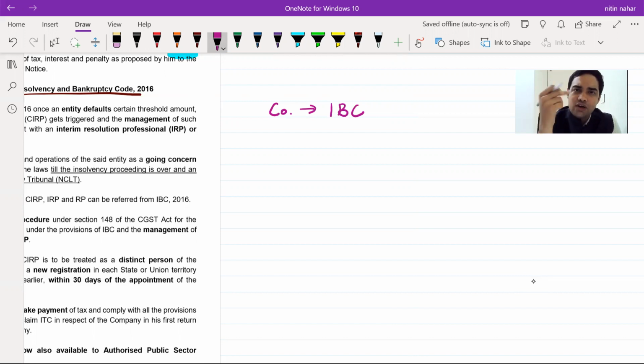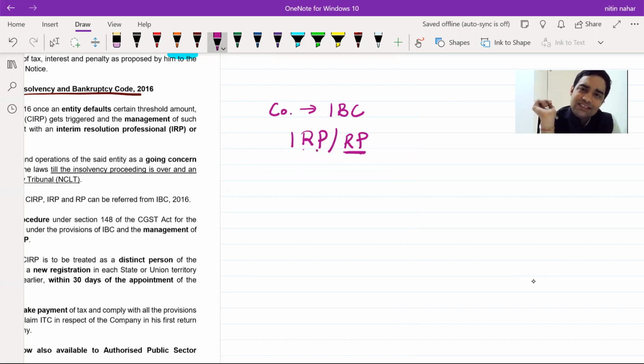While they are in insolvency, the entire matter is with NCLT, National Company Law Tribunal. While the matter is in National Company Law Tribunal, who will function on behalf of the company? So for this, there will be a resolution professional which will be appointed. Interim resolution professional or a resolution professional.